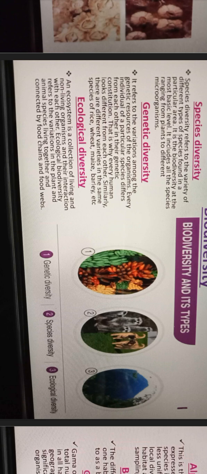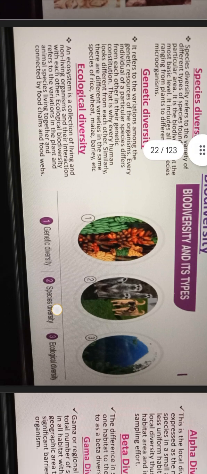And ecological diversity. An ecosystem is a collection of living and non-living components and their interaction with each other. Ecological biodiversity refers to the variations in the plant and animal species living together and connected by food chains and food webs.